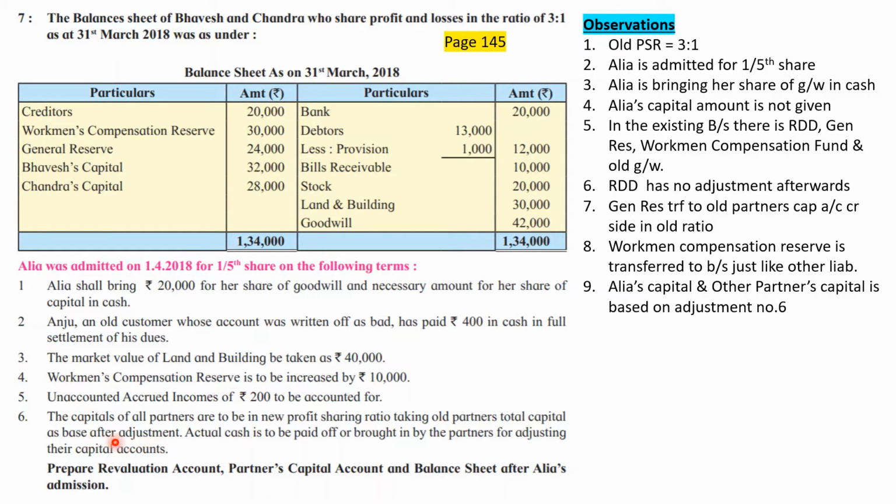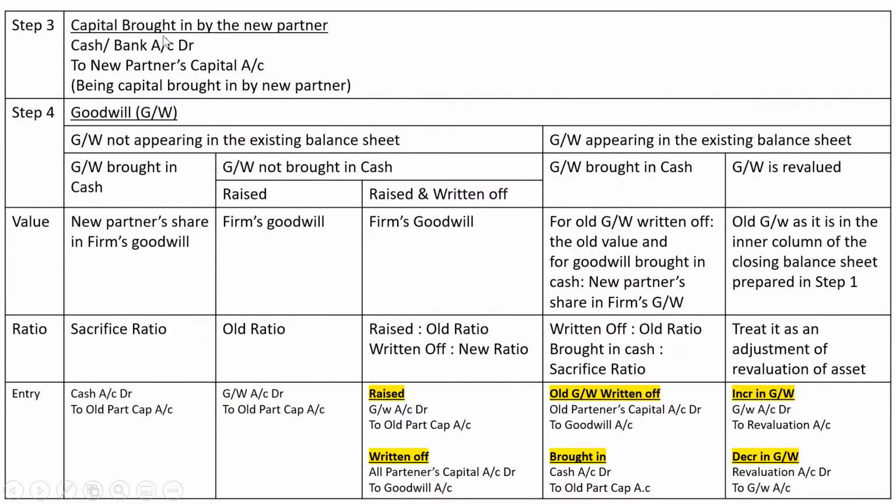And unless I complete the 6th adjustment, I cannot find out what is the amount which is brought in by Alia for her share of capital in cash. So our third step, capital brought in by new partner, cannot be performed by us just now. We'll have to directly go for step number 4. Step number 3 we are going to perform, but at the end.